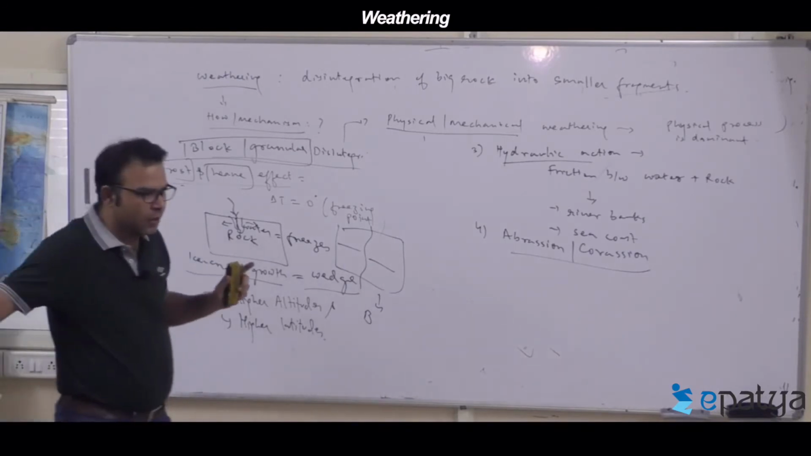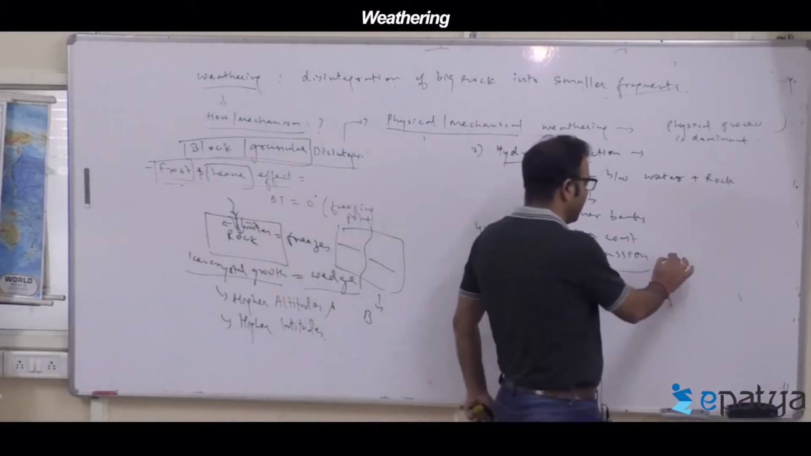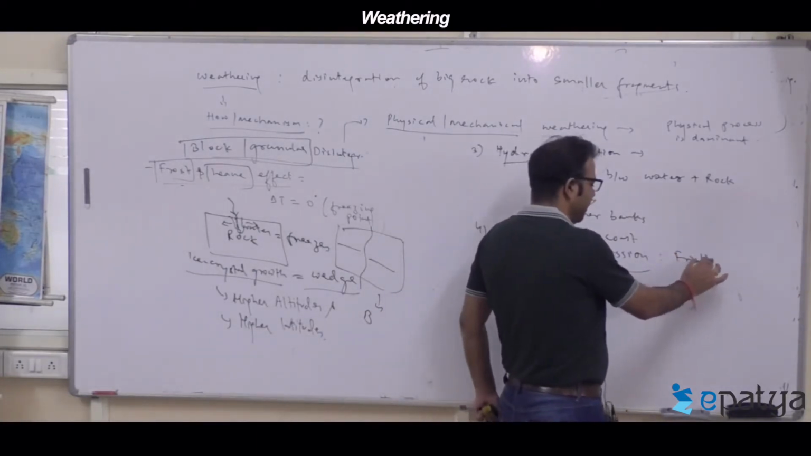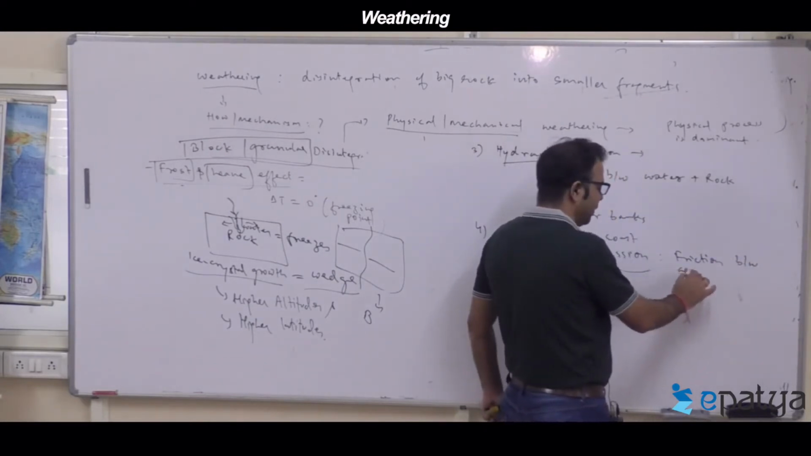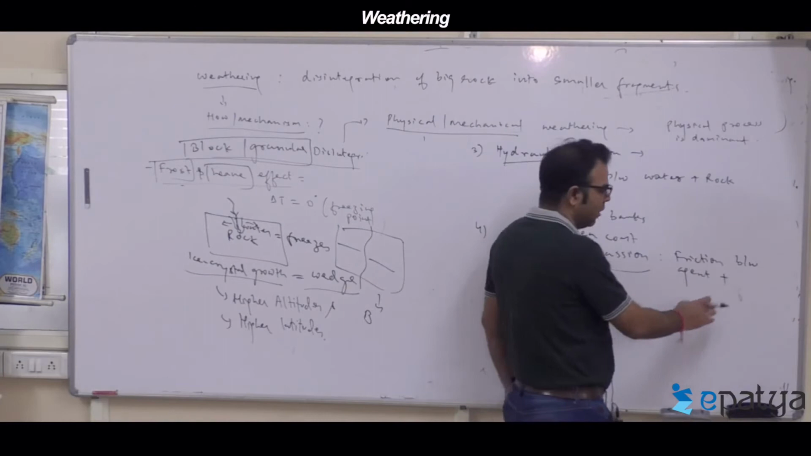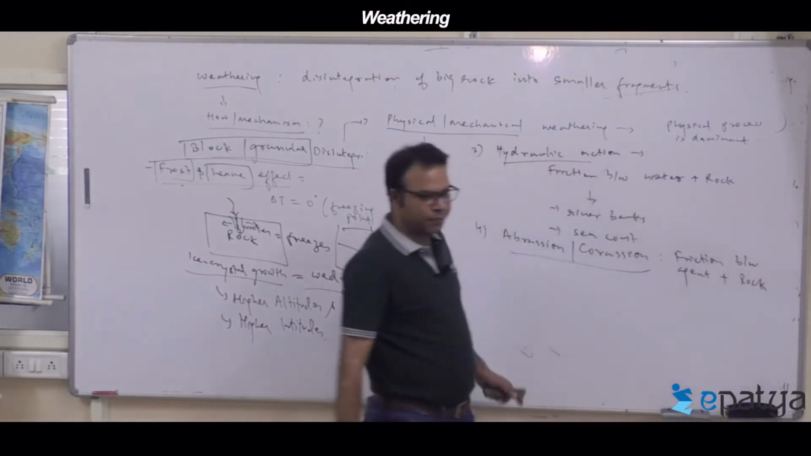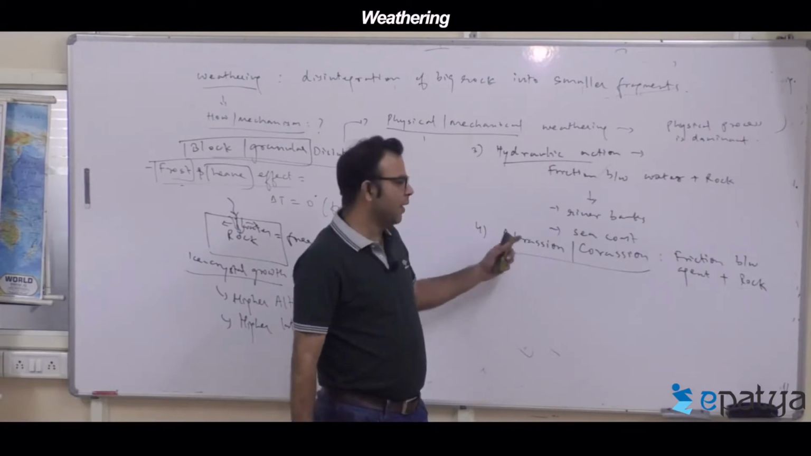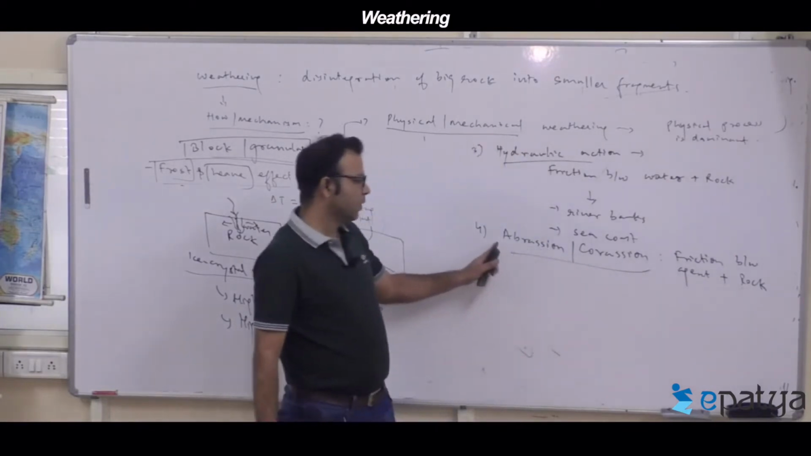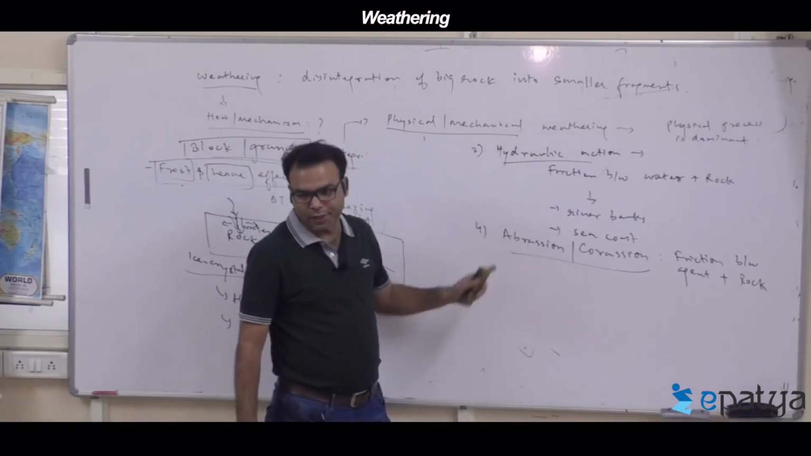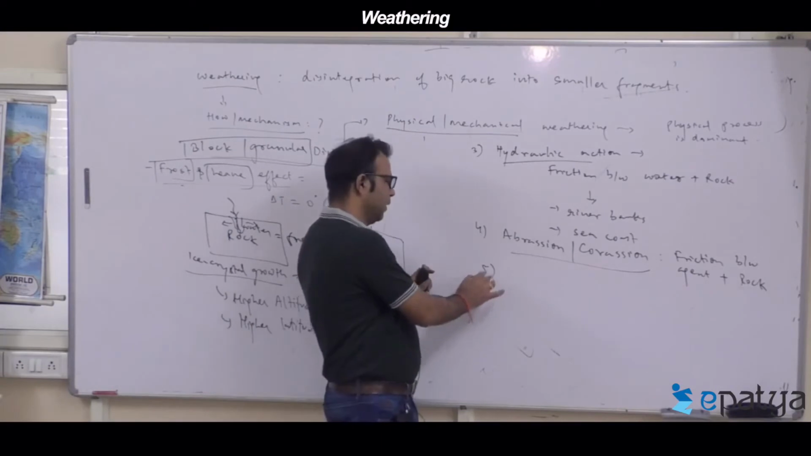Corrasion, or abrasion, is a friction between any agent and the rock. It's a general term. Only hydraulic action is water. For any agent, a friction between the agent and the rock is called abrasion or corrasion, and the rock undergoes breaking.